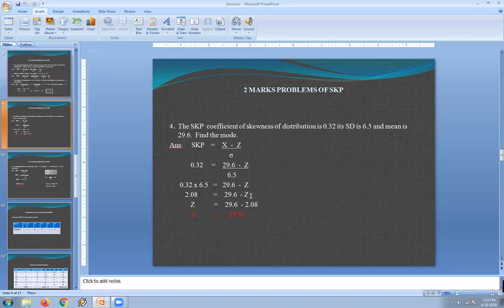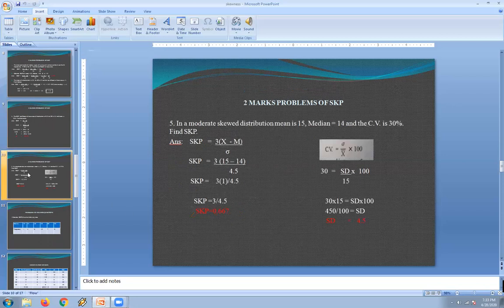We have to calculate the value of mode. This minus Z should be shifted to the left side so that the numbers can be shifted to the right side to calculate the value of mode. So Z equals 29.6 minus 2.08. This 2.08, which has a plus value, when you shift it to the other side, becomes minus 2.08. Therefore, the value of mode is 27.2. So this is how we calculate if the question is given for 2 marks. Let us see one more question they have given.